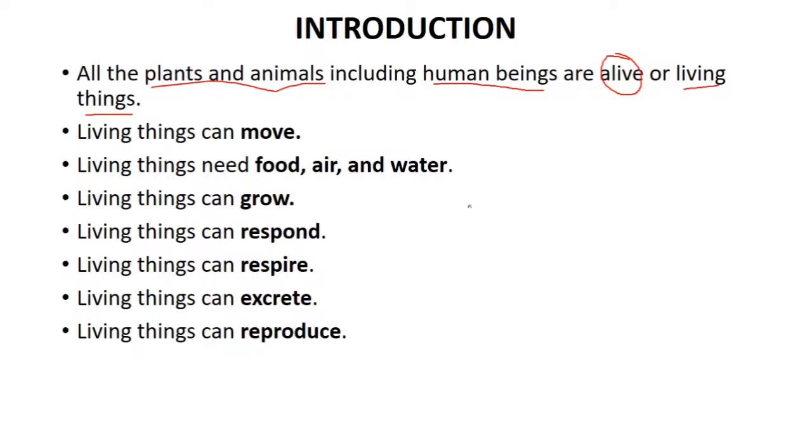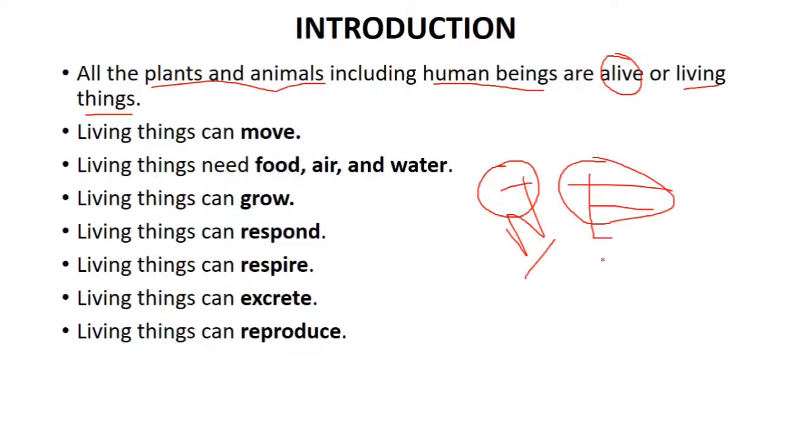See, I will give you one example. If you look around you, you can find a chair, a cat, or a dog. You can see that the cat and dog are living and the chair is non-living. Now, how can you classify that? You can classify them as living and non-living on the basis of certain criteria. So what are those criteria that we are going to see?